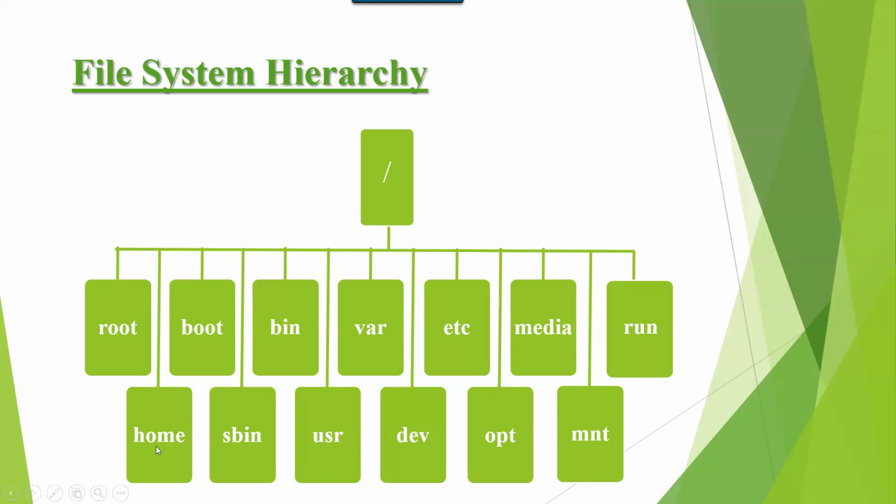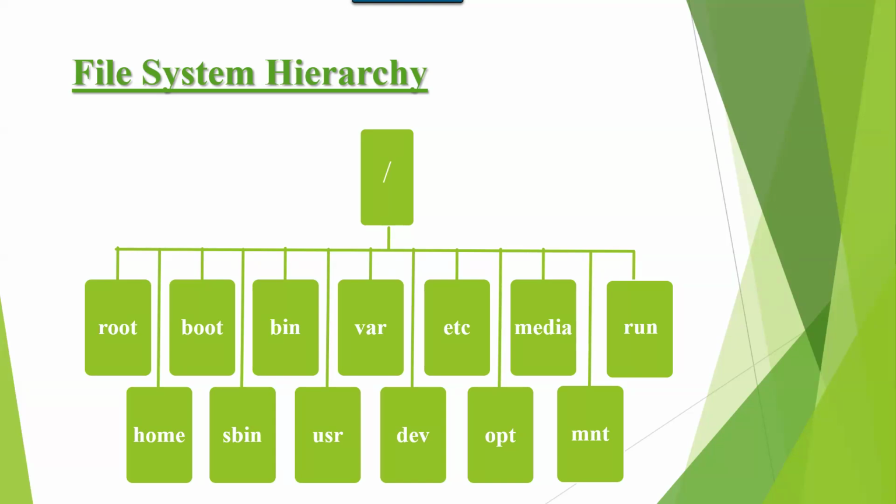Now, you created another user, Jerry. Immediately it creates a directory called Jerry under home. So now under home, we have Tom directory and Jerry directory. When Tom user logged in and creates any files or directories, the data is going to be stored under Tom's directory. When Jerry user logged in and Jerry creates any files or directories, the data is going to be stored under Jerry's directory. Okay.